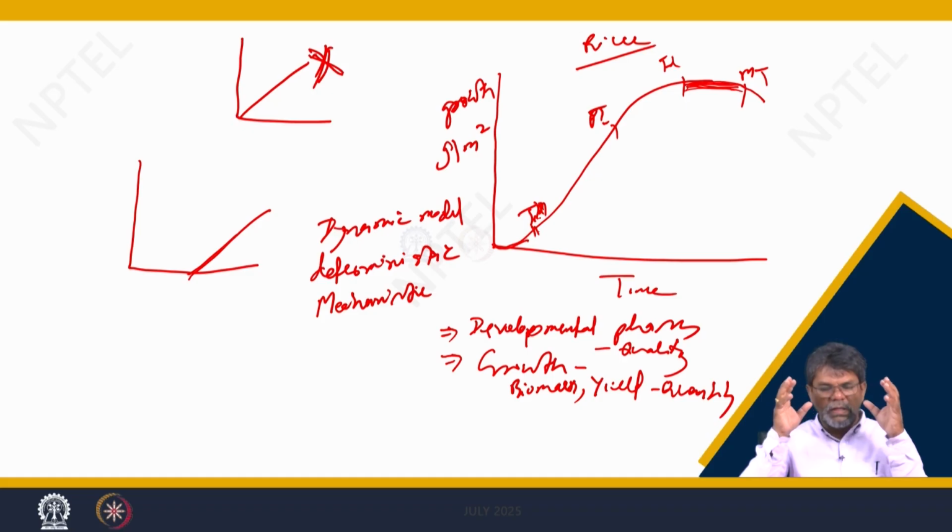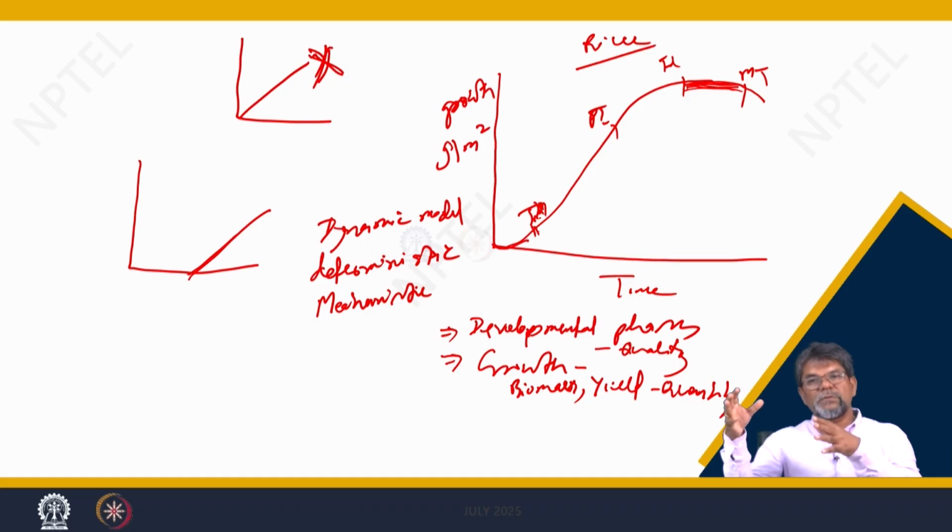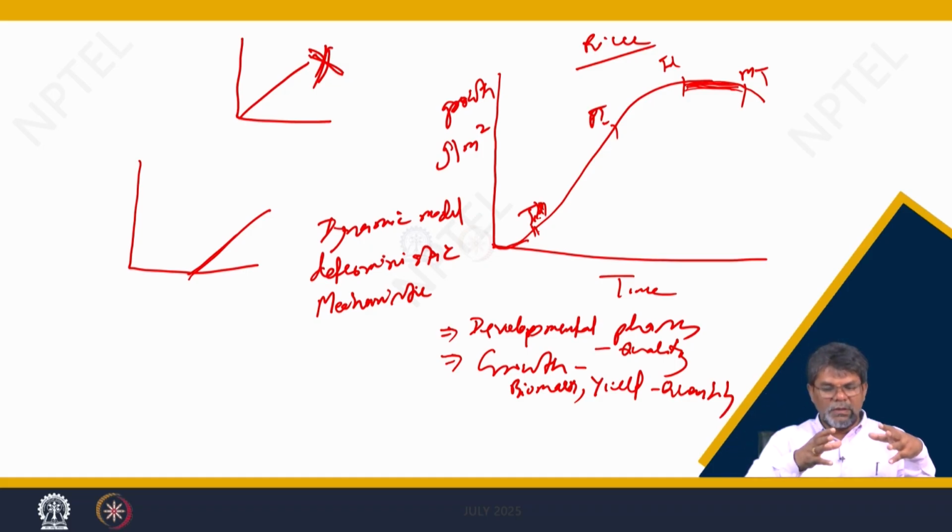To understand the effect of all the parameters in a single experiment is next to impossible. We cannot do that. We need multiple experiments to understand the effect of these inputs on the growth of the crop.